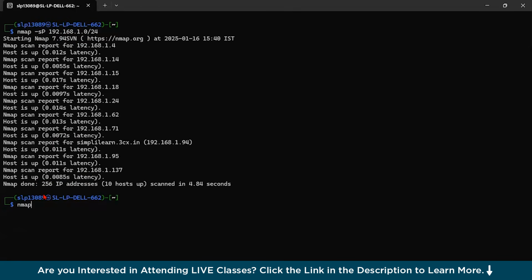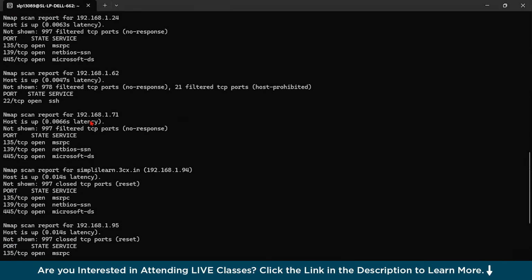Type nmap -p, and we could give 1 to 1000, and our target IP is 192.168.1.0/24. You could see it is going to scan a specific device for open ports. Let us see the result.